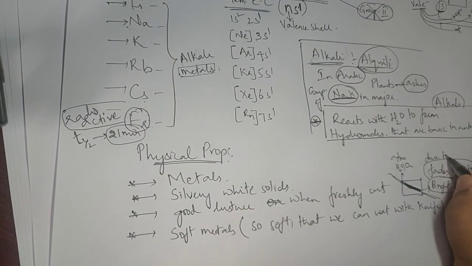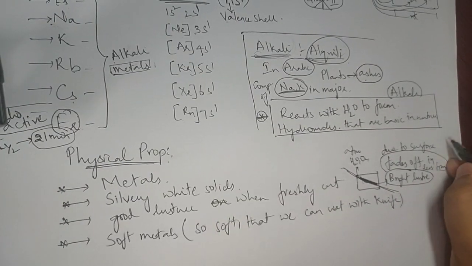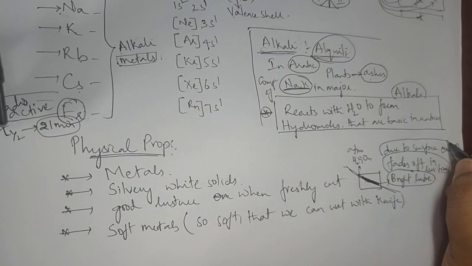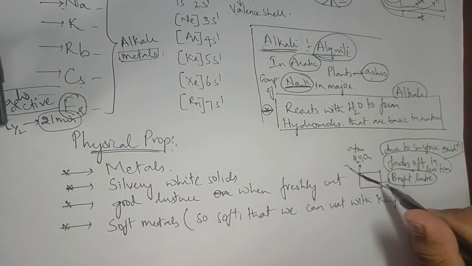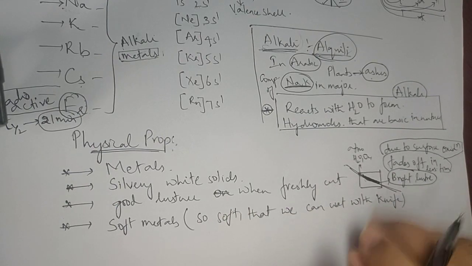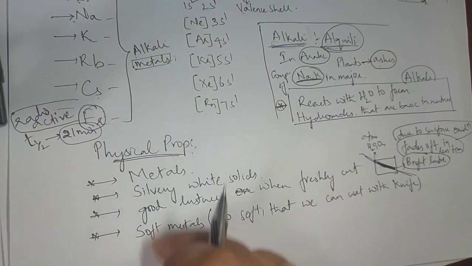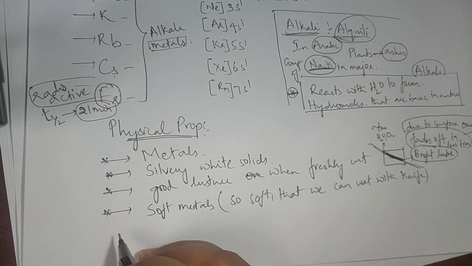So it is fading off due to surface oxidation. This is the reason why the bright luster of freshly cut metals remains for some time only, and within no time it fades off. So this is all information. Mainly I'm talking about physical properties, these are the important ones.